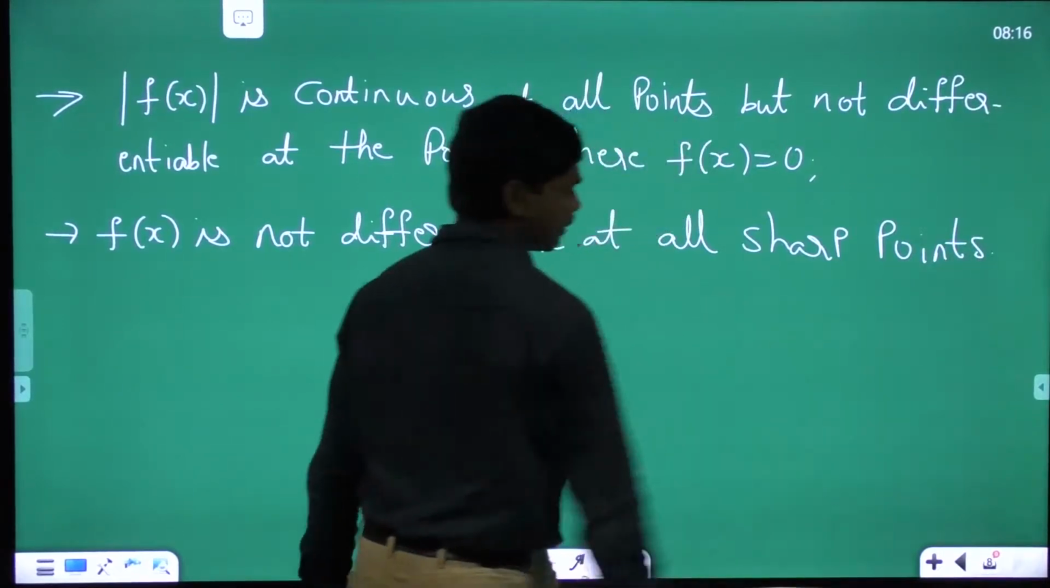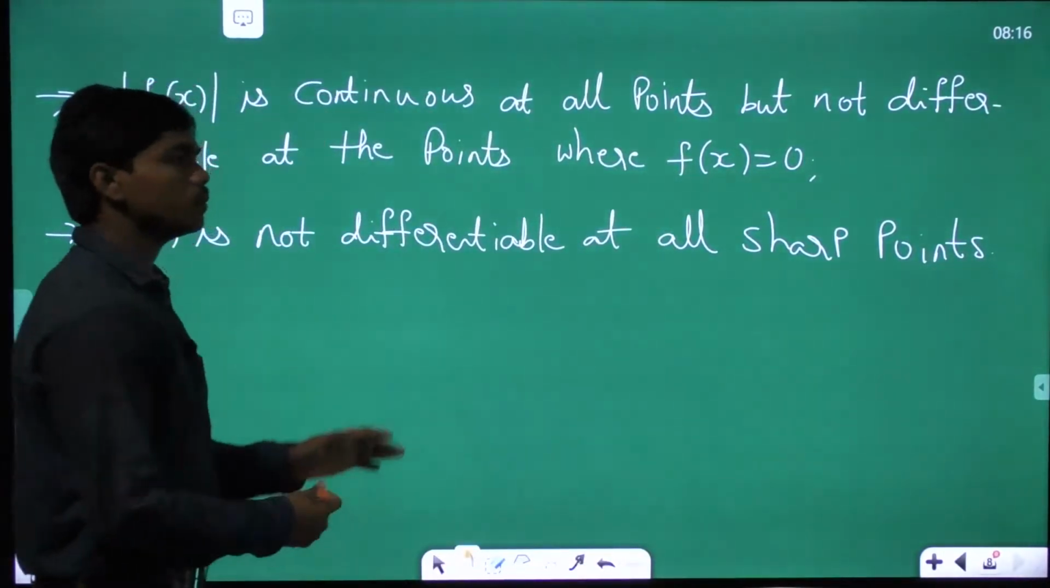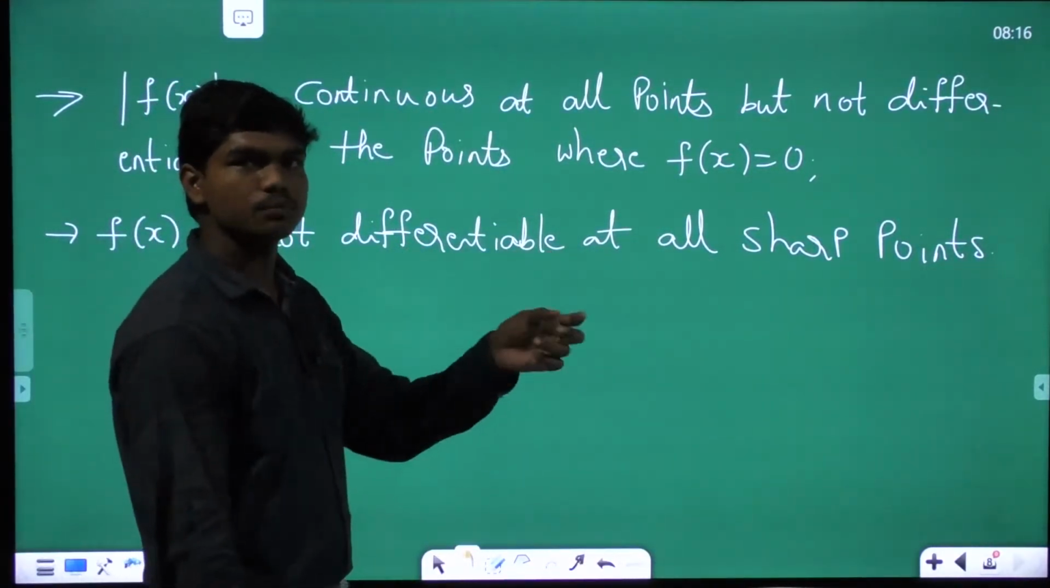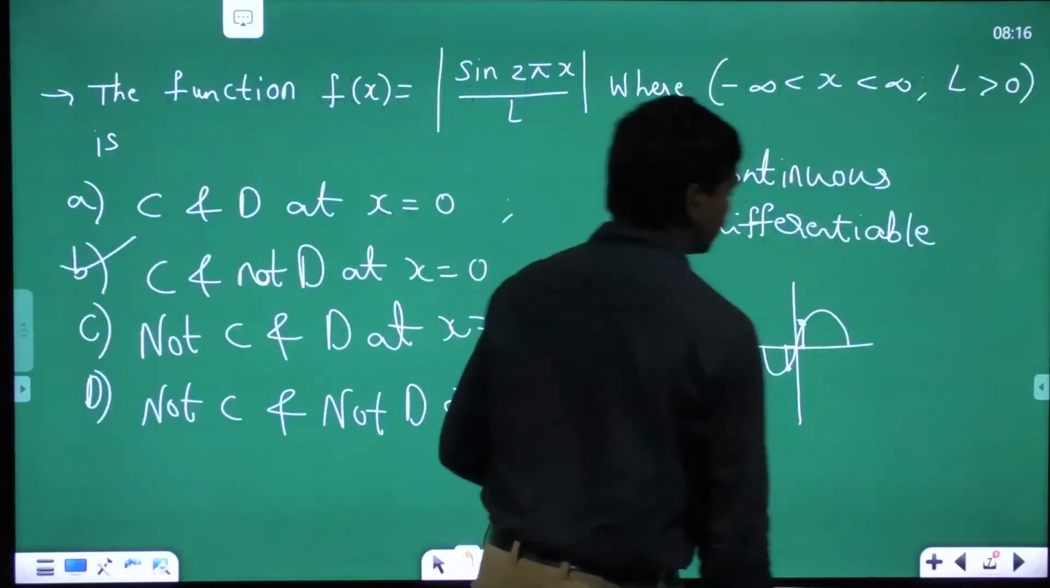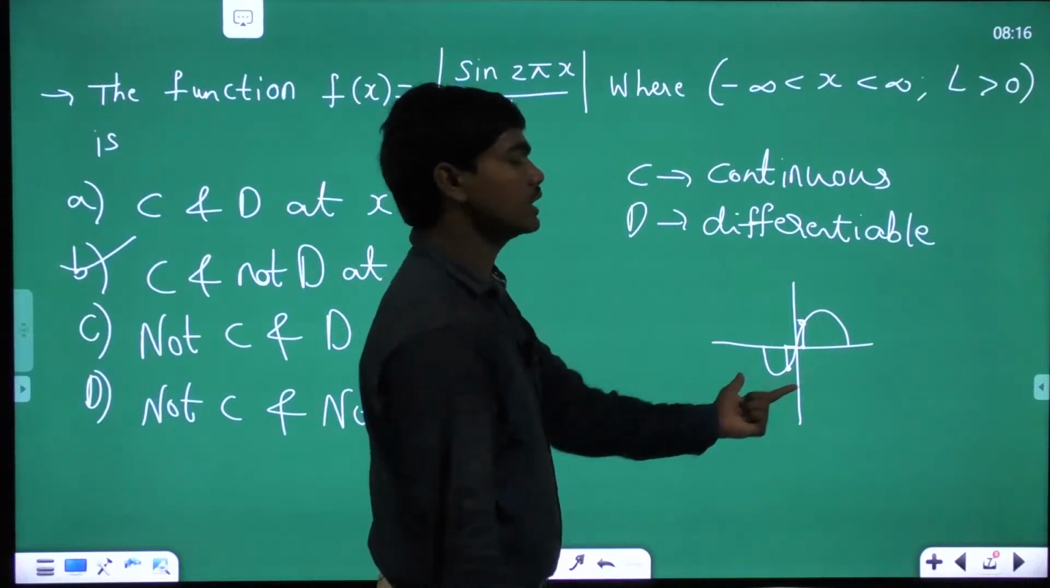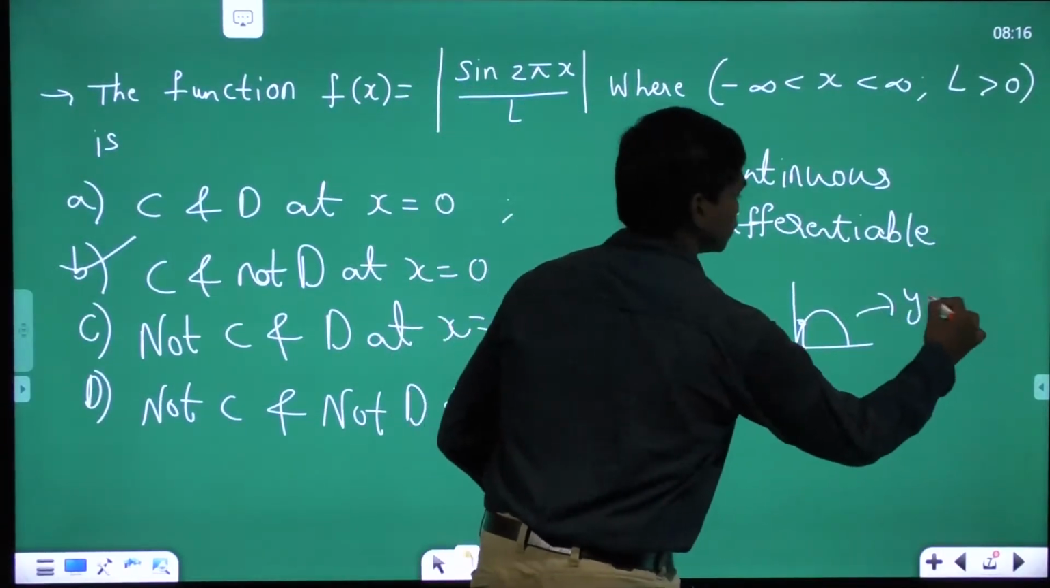I told you this thing, correct? Now, one of you was asking how this sine 2 pi x by L has a sharp point at x equal to 0, correct? Now tell me one thing. This is the actual graph of sine x, which we have down here, correct? y is equal to sine x.